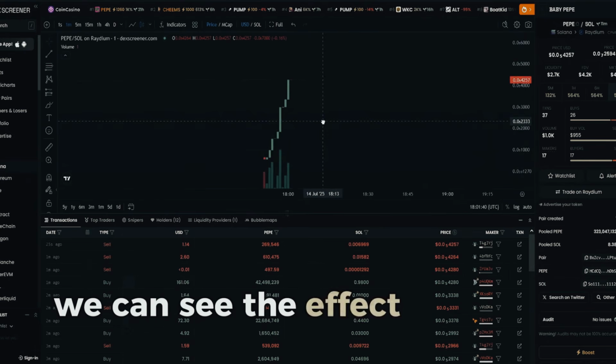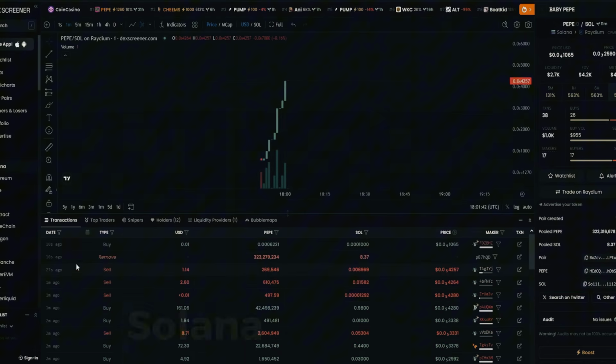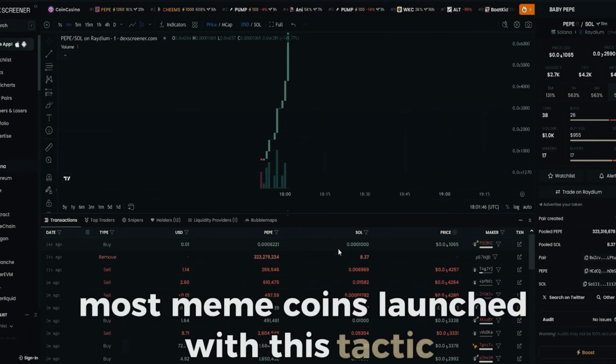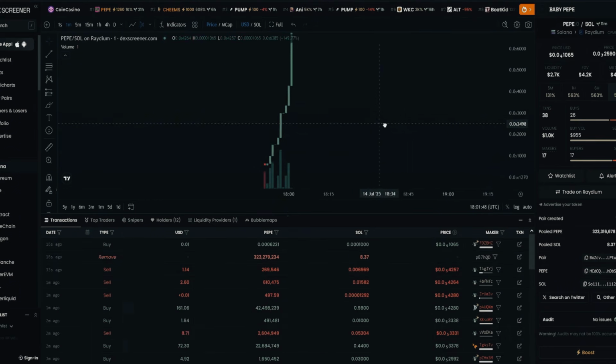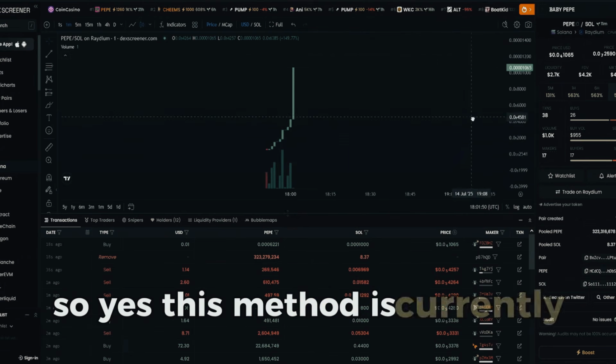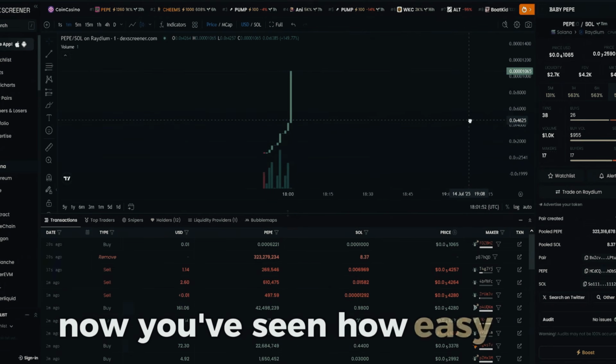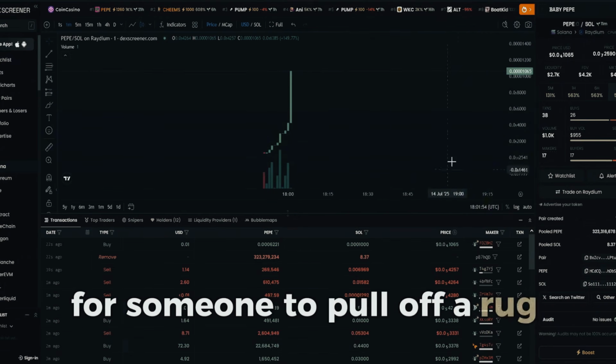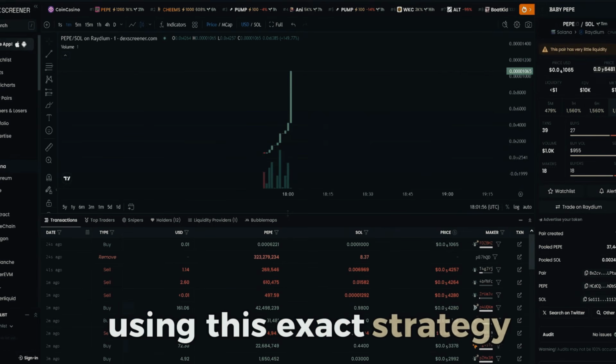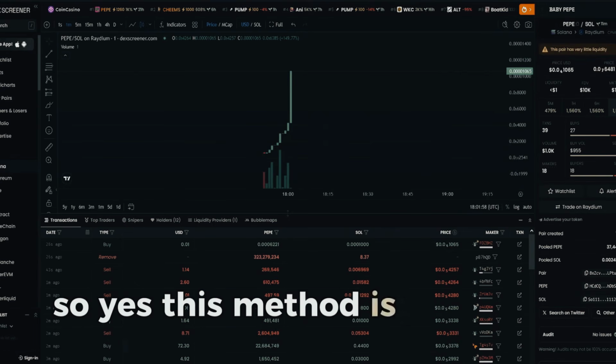We can see the effect instantly on Dexscreener. 8 Solana, not bad at all. Most meme coins launched with this tactic end up with similar profits. So yes, this method is currently working. Now you've seen how easy it is for someone to pull off a rug pull using this exact strategy.